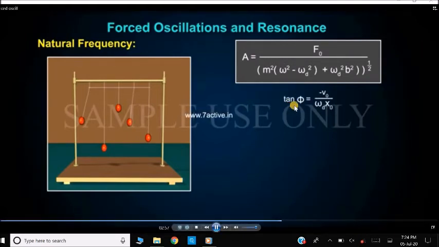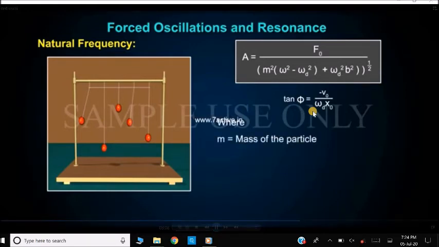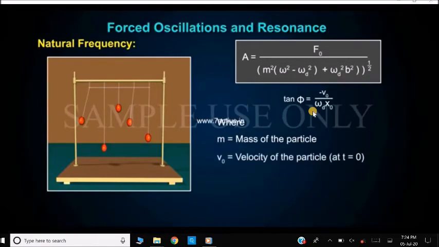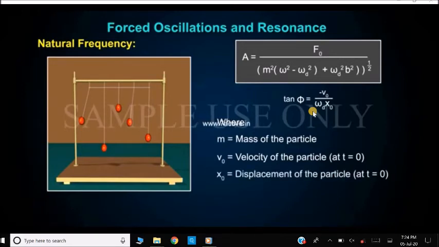And tan phi can be derived as minus v naught by omega d x naught, where m is the mass of the particle, v naught is the velocity of the particle at time t equal to 0, and x naught is the displacement of the particle at time t equal to 0. Omega is the natural frequency.